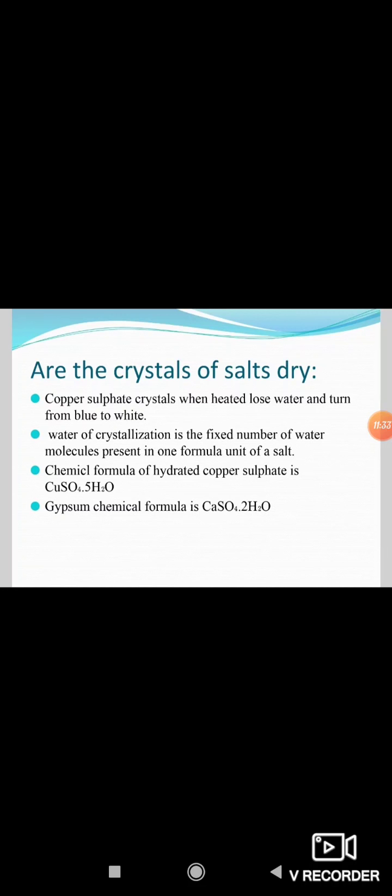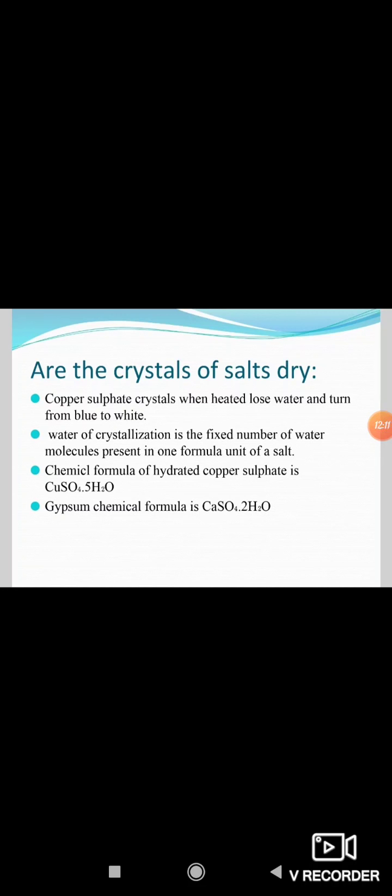If you moisten the crystals again with water, you will find that the blue color of the crystals reappears.